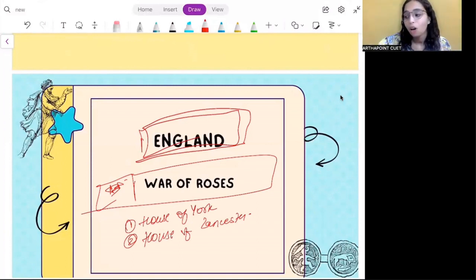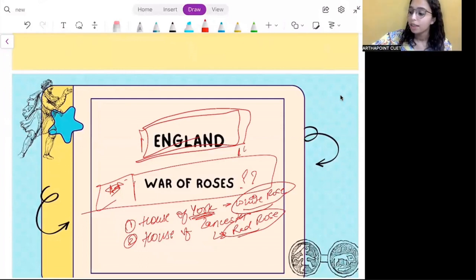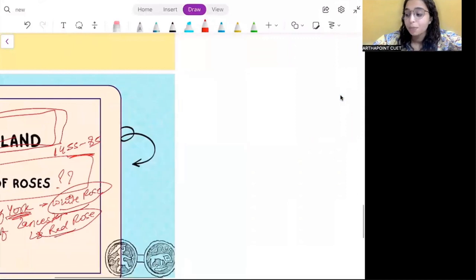Right. Now, why is it called War of Roses? Because of their emblems. House of York had a white rose as their emblem, and House of Lancaster had a red rose as their emblem. And therefore, this is called the War of Roses. Now, this War of Roses was there from 1455 to 85. Now, this becomes very interesting as we proceed further, because these were a series of civil wars that were happening in England, right?